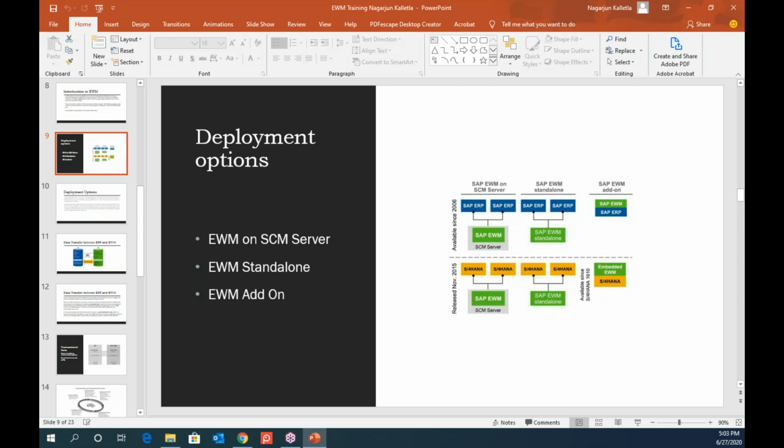I also see a few clients who have their ERP running on S4, but they still connect to a decentralized standalone system. So I'm just telling you how different it can be when it comes to the decision. Even clients will ask, I have this requirement, suggest me which solution is better for me. So you have to do all the R&D, see how much volume is coming in and going out, and also have some technical idea of how memory is consumed, and so on. So that you'll decide.